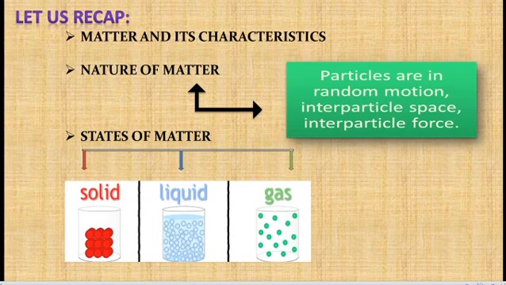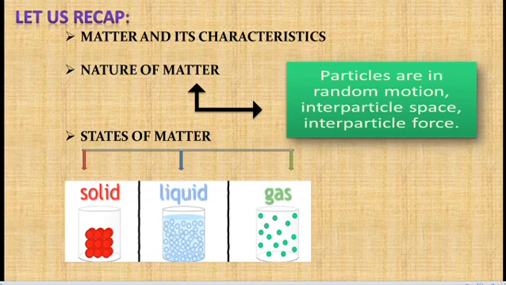So, nature of matter. Nature of matter means that matter is made up of small particles, that is atoms. The smallest unit of matter is the atom. Two or more atoms combine together to form molecules. Molecules may be the same kind of matter or different kinds of matter. So these atoms or molecules come together to form matter. They combine to give a particular matter.